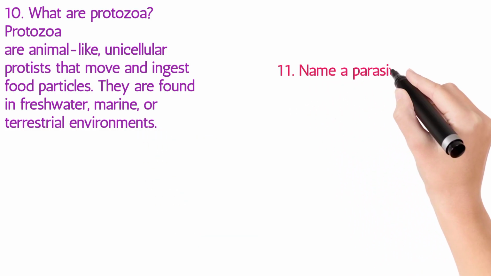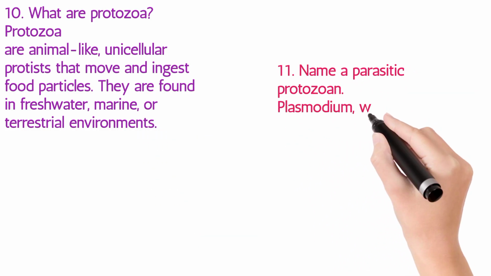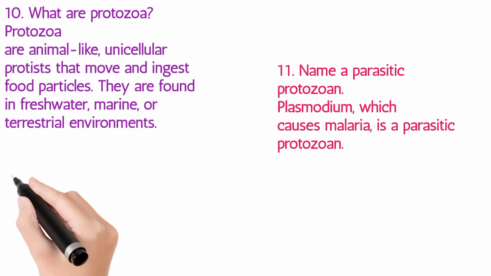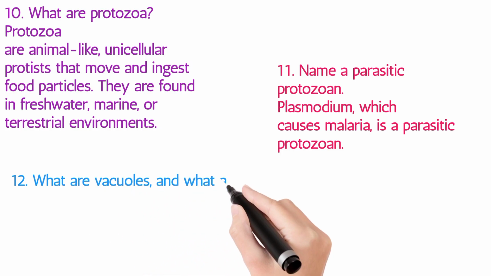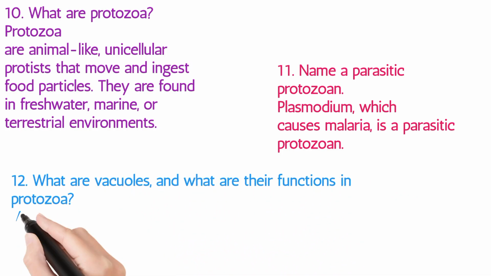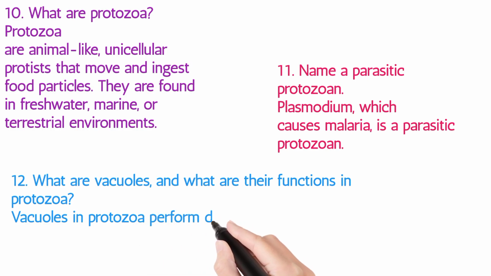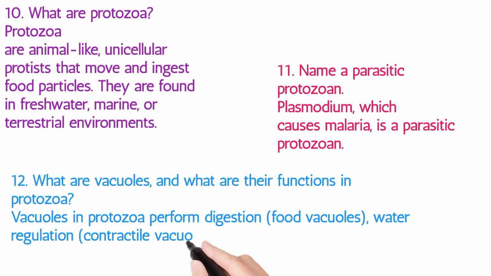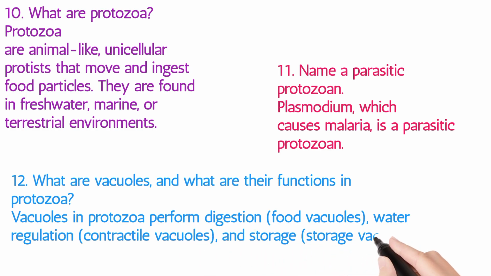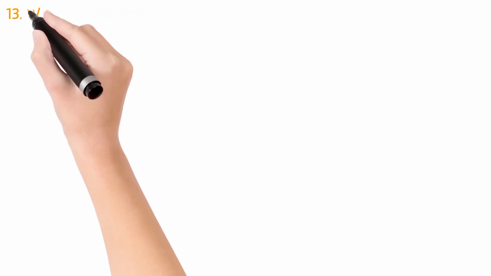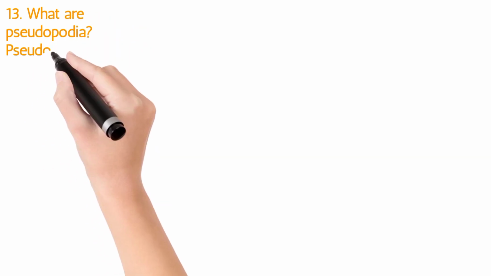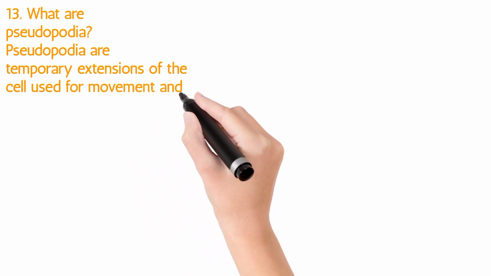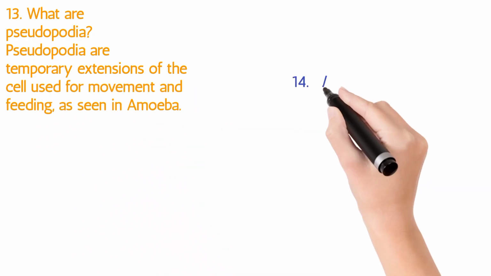11. Name a parasitic protozoan. Plasmodium, which causes malaria, is a parasitic protozoan. 12. What are vacuoles, and what are their functions in protozoa? Vacuoles in protozoa perform digestion (food vacuoles), water regulation (contractile vacuoles), and storage (storage vacuoles). 13. What are pseudopodia? Pseudopodia are temporary extensions of the cell used for movement and feeding, as seen in amoeba.